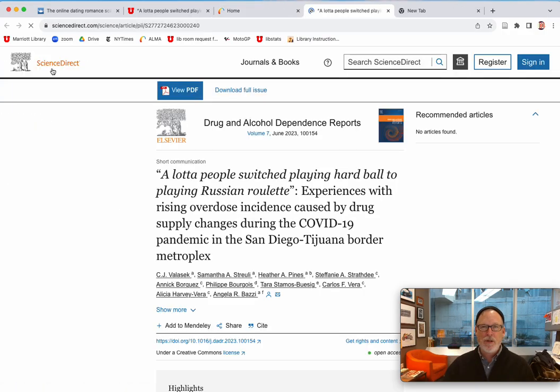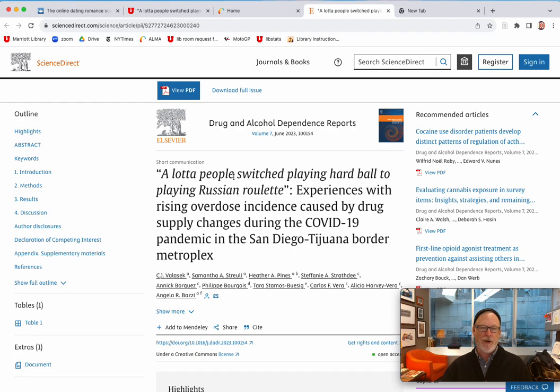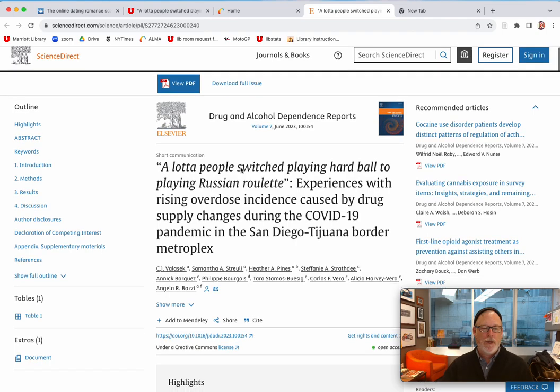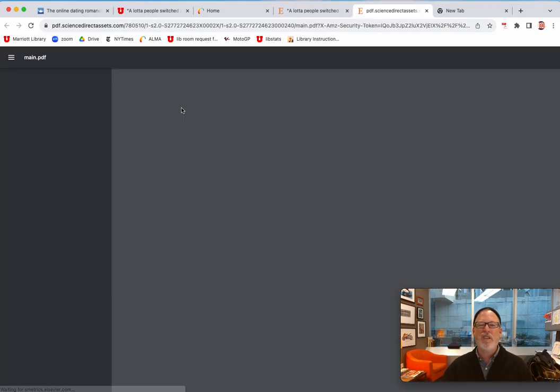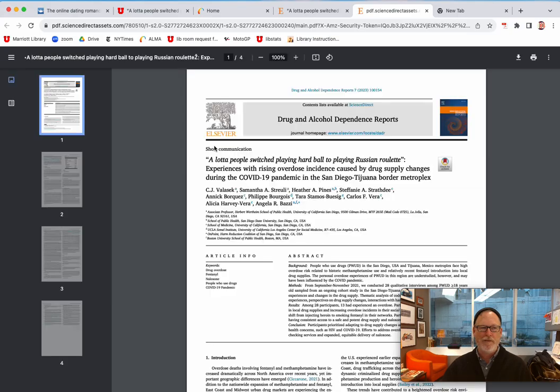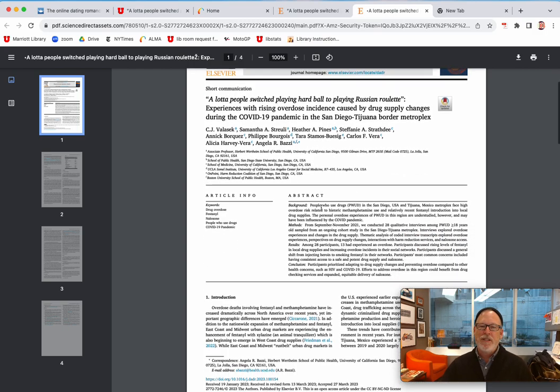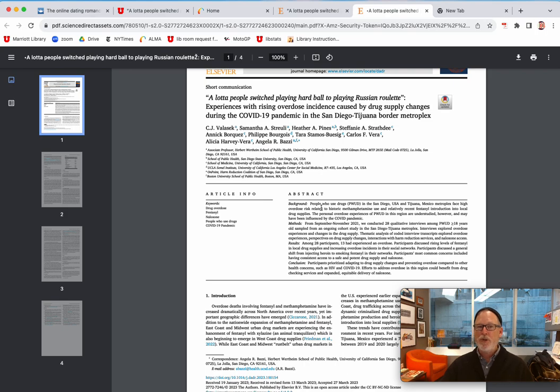If, by the way, you click through and you don't get the full text of an article, let me know and I can track that down for you. Let's view the PDF. Every database is going to look different, so look for the PDF. So here's that formal, unbiased, evidence-based scholarly article. It looks like a doctor showing up with a lab coat. It's very, very neutral, so we're not influenced one way or the other.